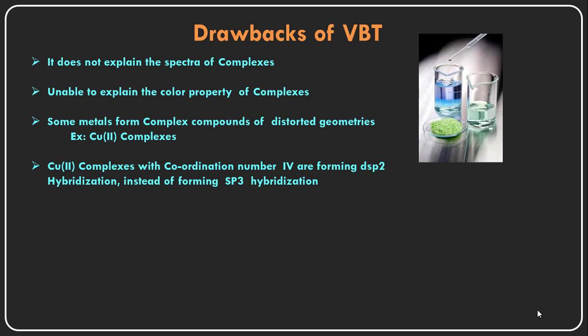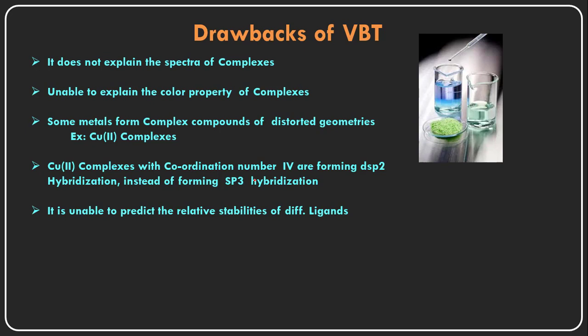The next one is that some of the metals form complex compounds of distorted geometries. Already we have seen the copper plus 2 complexes, right? So why is it forming the distorted geometries? Copper plus 2 complexes with coordination number 4 are forming dsp2 hybridization instead of sp3 hybridization. What is the reason for this? It is not explained by the valency bond theory.